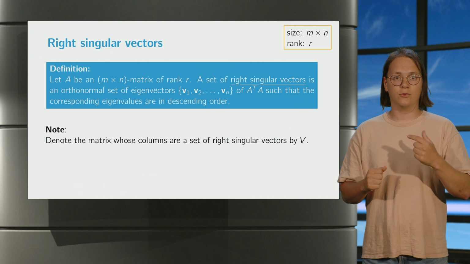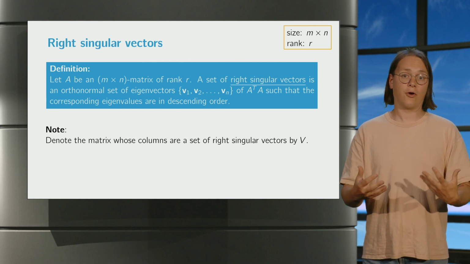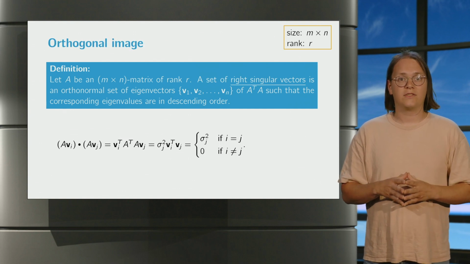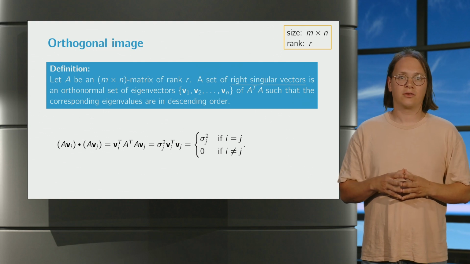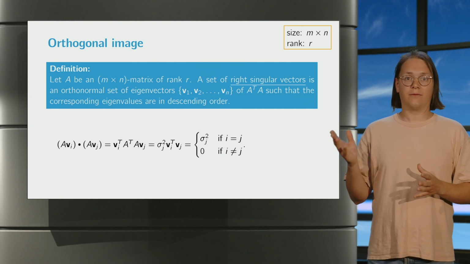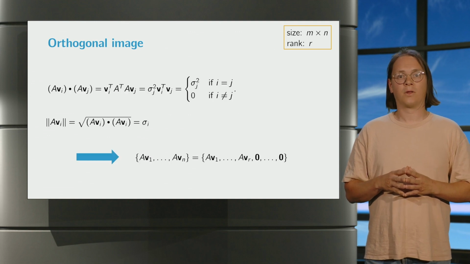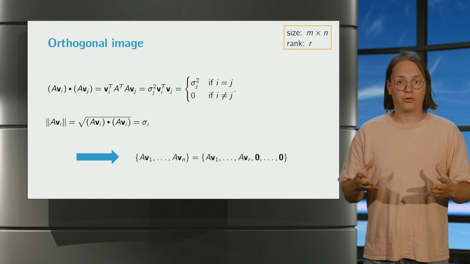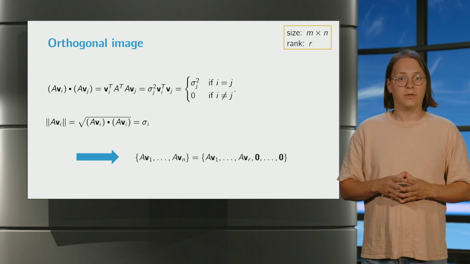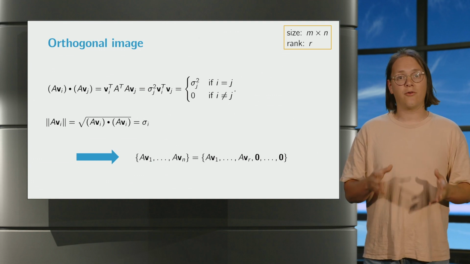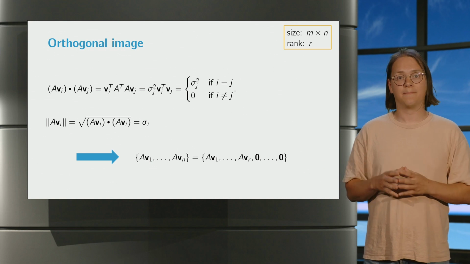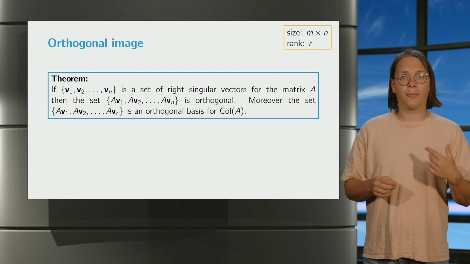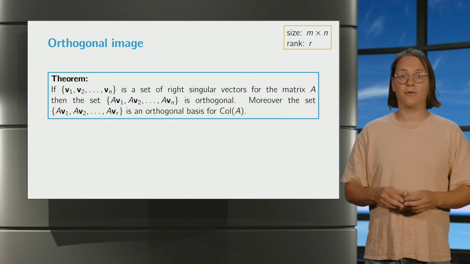Note that the matrix V, whose columns are the set of right singular vectors, is orthogonal, so V transpose is V inverse. Now, we note that the set obtained as the image of a set of right singular vectors is orthogonal by the direct computation of relevant dot products you can see on the slide. Moreover, since the lengths of these vectors are given exactly by the singular values, and we made sure to order them in line with the ordering of singular values, we see that the first r vectors are non-zero and the rest are zero by virtue of the rank of the matrix A. In particular, the set A times v1, A times v2, up to A times vr is an orthogonal basis of the column space of A.